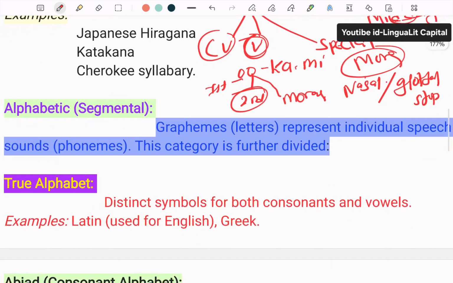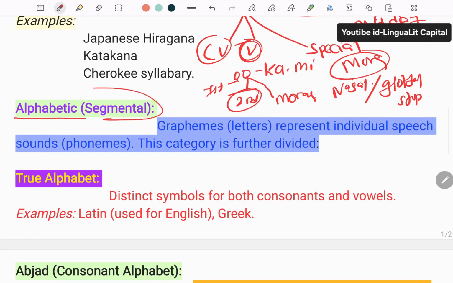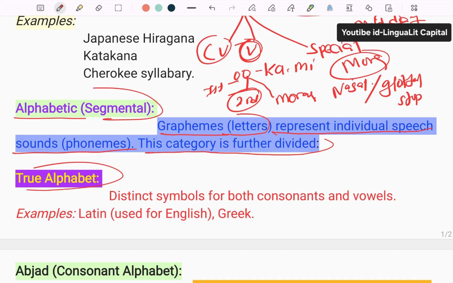Next we have another type, which is known as alphabetic or segmental. Alphabetic or segmental means graphemes, letters that represent individual speech sounds, phonemes. This category is further divided into true alphabetic and false alphabetic. Alphabetic segmental means distinct symbols for both consonant and vowel.